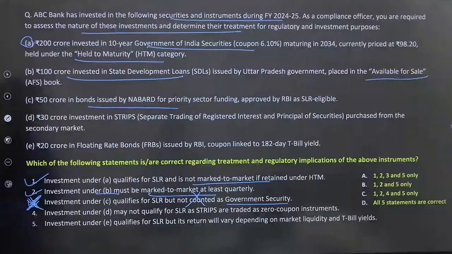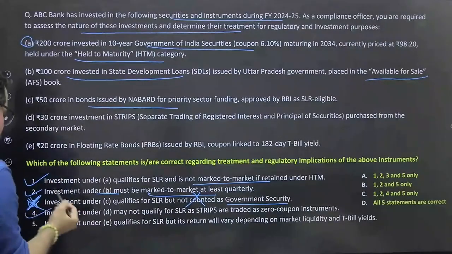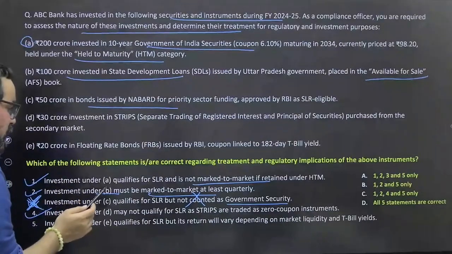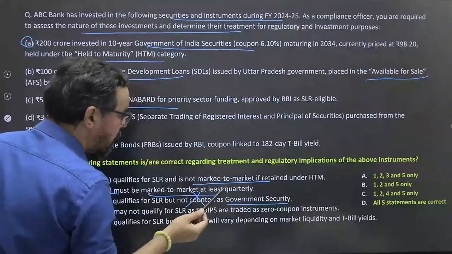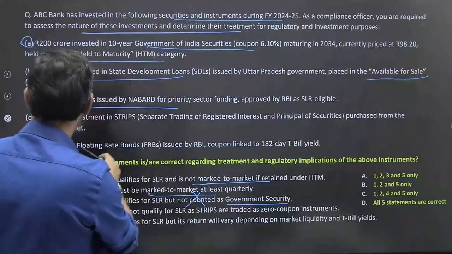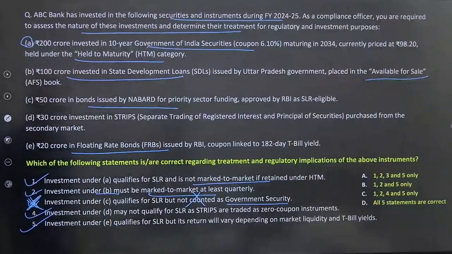Investment under D, 30 crore investment in STRIPS, separate trading of registered interest and principal of securities, so may not qualify for SLR as strips are traded as zero coupon instruments. This is also correct. Investment under E qualifies for SLR, but its return will vary depending on market liquidity and treasury bill yields. 20 crore floating rate bonds by RBI. 100% true. So 1, 2, 4, 5.